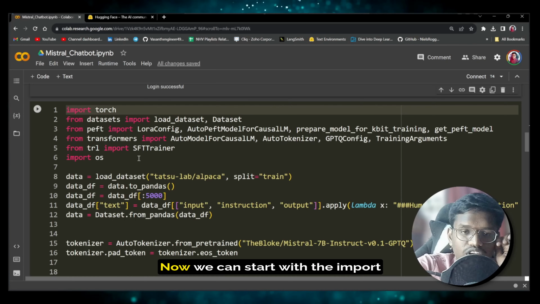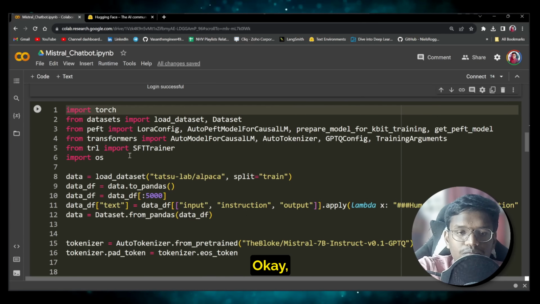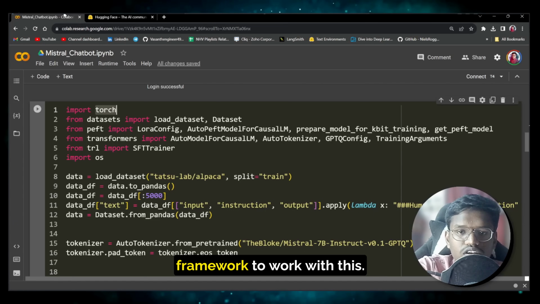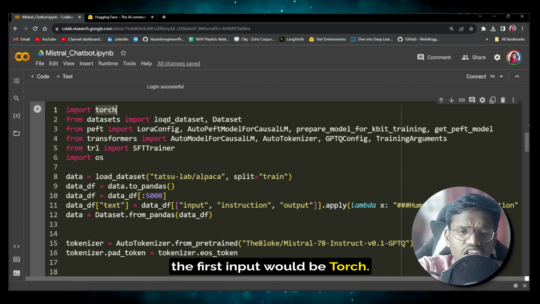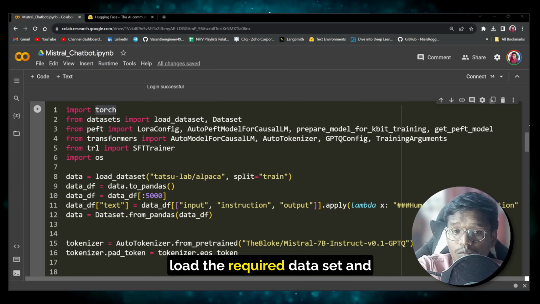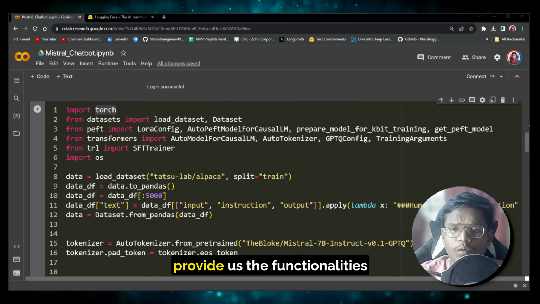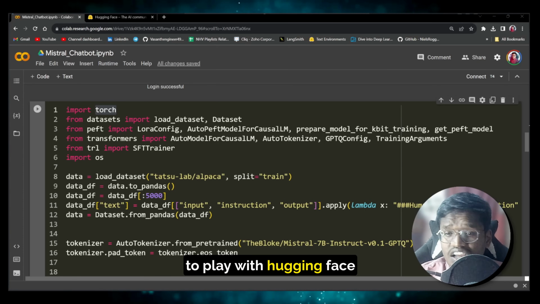Since we have installed it, now we can start with the import, followed by which we can go on to the fine tuning part. Okay, so the first import is Torch, because we are using the Torch framework to work with this. Then we have the load dataset function, which will help us to load the required dataset, and the Dataset class, which will provide us the functionalities to play with Hugging Face datasets.